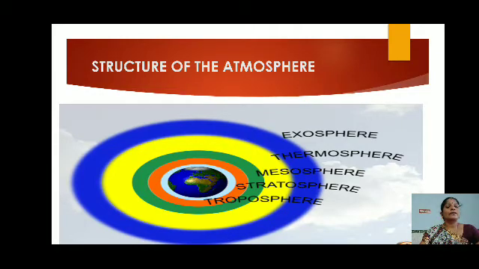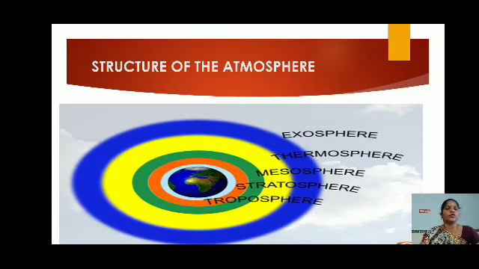There are five layers in the structure of the atmosphere: troposphere, stratosphere, mesosphere, thermosphere and exosphere. The first one is troposphere, which is very near to the earth, closest to the earth.